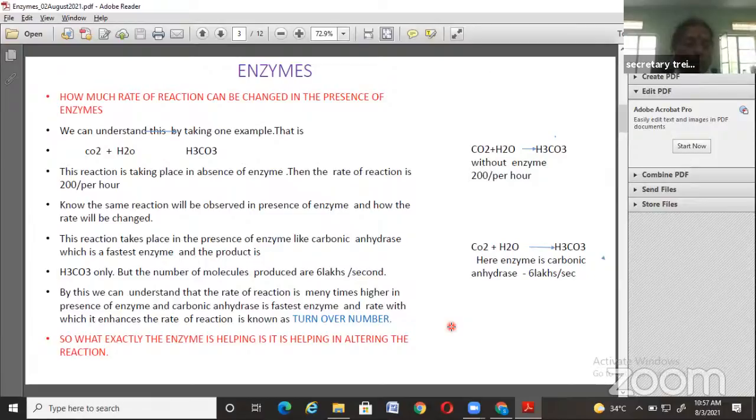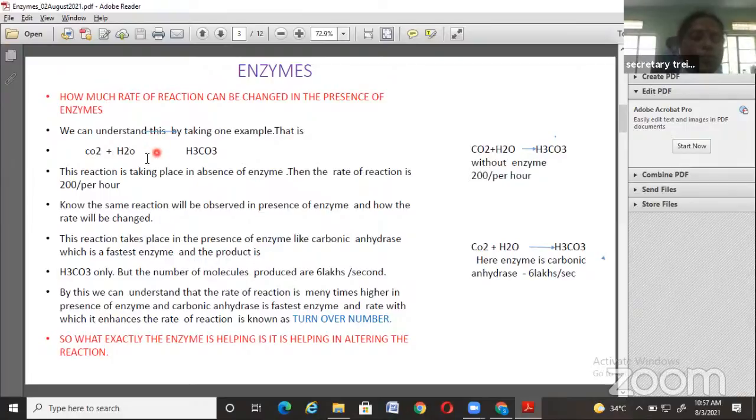If we discuss this point, for example, this can be explained by taking one example. Here one equation is there, that is CO2 plus H2O.